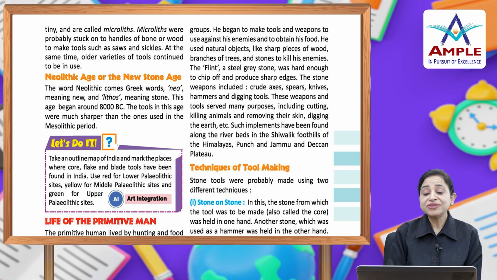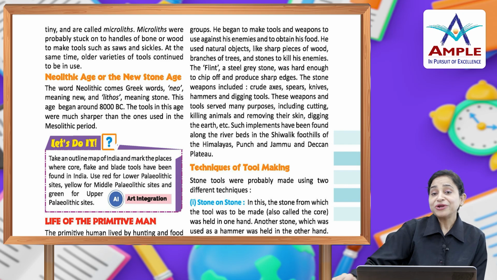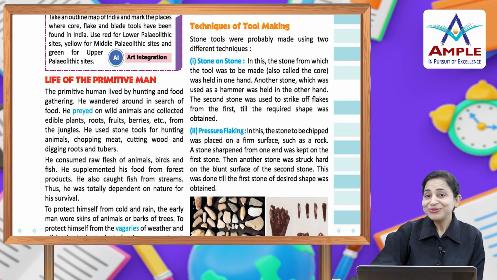and the flint, a steel grey stone, was hard enough to chip off and produce sharp edges. The stone weapons included crude axes, spears, knives, hammers and digging tools. These weapons and tools served many purposes, including cutting, killing animals and removing their skin, digging the earth, etc. Such implements have been found along the river beds in Shivalik, foothills of the Himalayas, Punch and Jammu and Deccan Plateau. Now we are going to read about techniques of tool making.